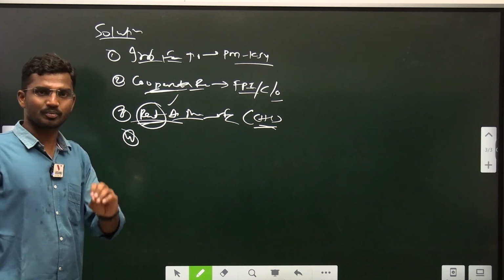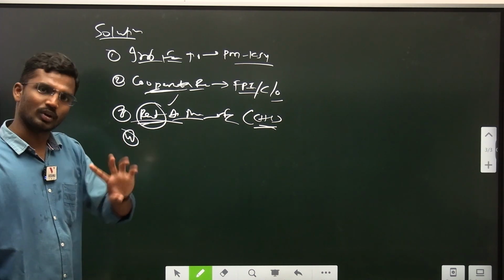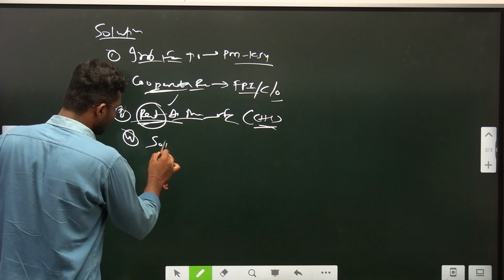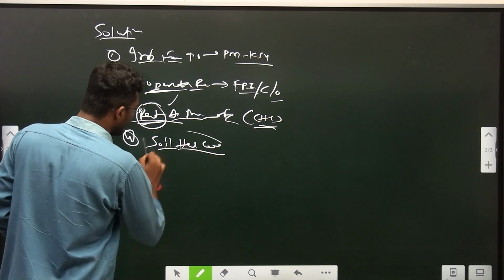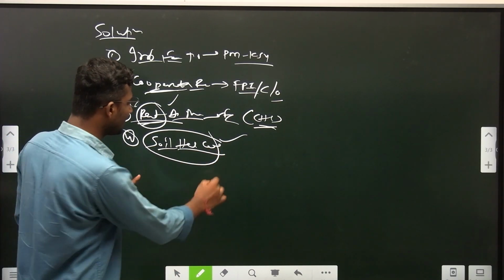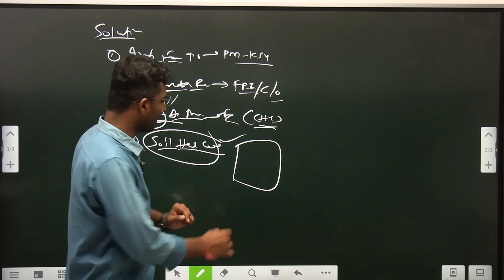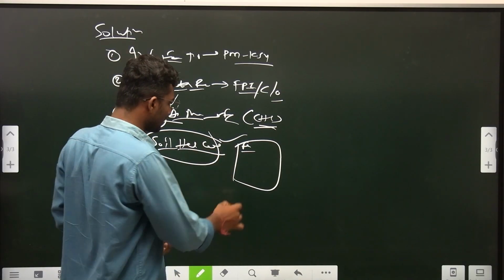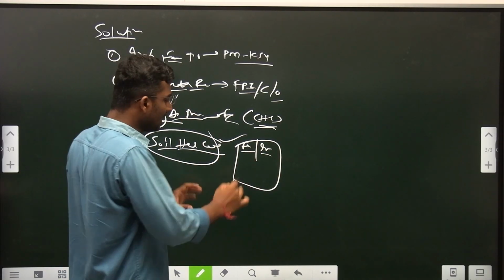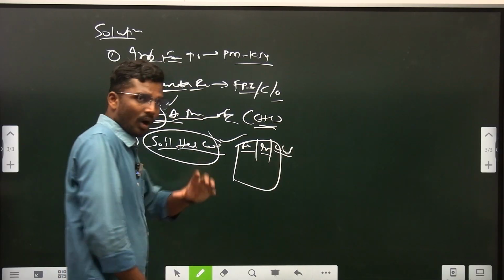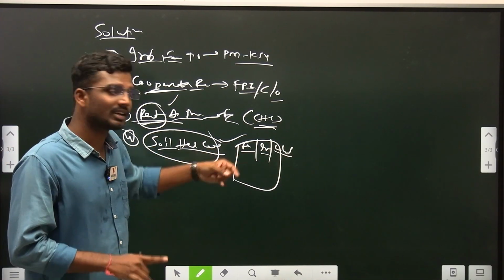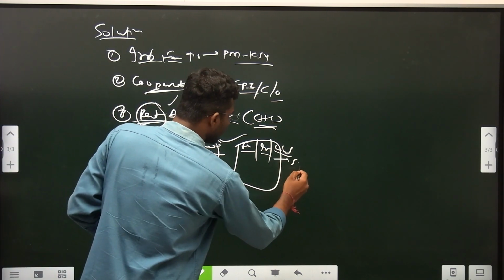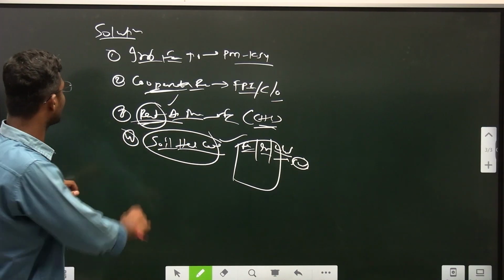And fourth one, the problem of productivity is there in India. Production is high, but productivity is very low. And the solution for that is government came up with the soil health card. Through the soil health card, government is giving a report of the farmer's soil, and it recommends what are the important fertilizers that the farmer has to give to the soil, and how much irrigation is needed, and what is the limit. Beyond that, water cannot be given, and beyond that, fertilizers cannot be given, otherwise the fertility will come down. Such recommendations, which are scientific in nature, government can give. So these are important schemes that government is coming up with.